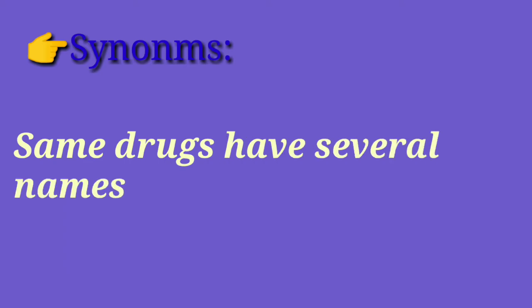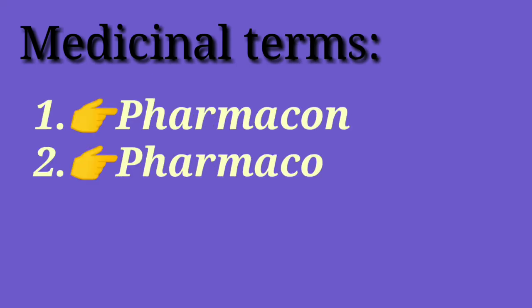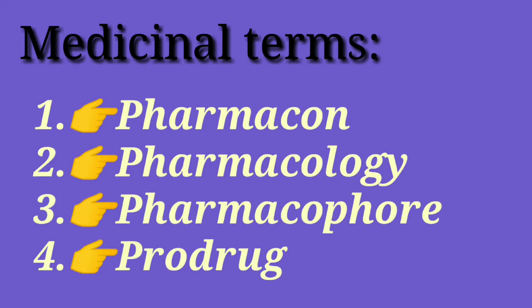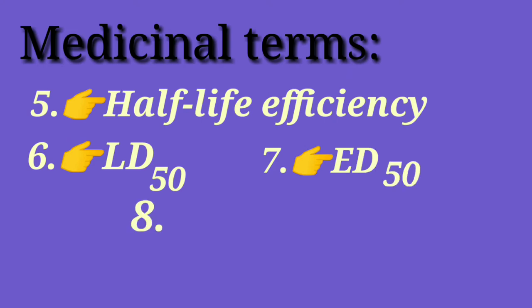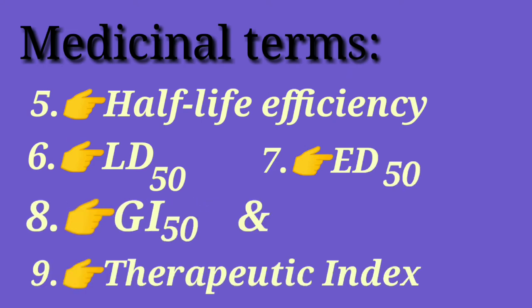So students, in today's lecture, we are going to discuss some medicinal terms like pharmacon, pharmacology, pharmacophore, prodrug, half-life efficiency, LD50, ED50, GI50, and therapeutic index. So let's get started.